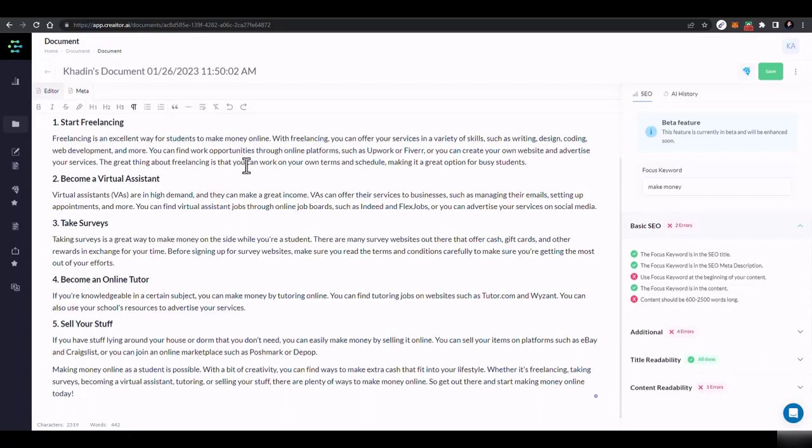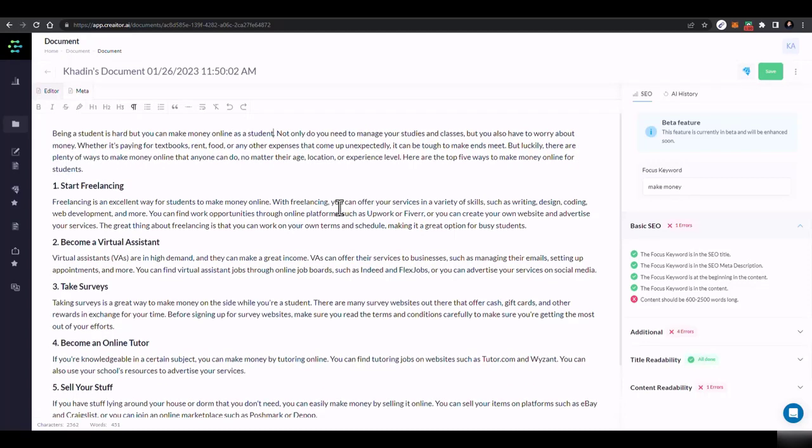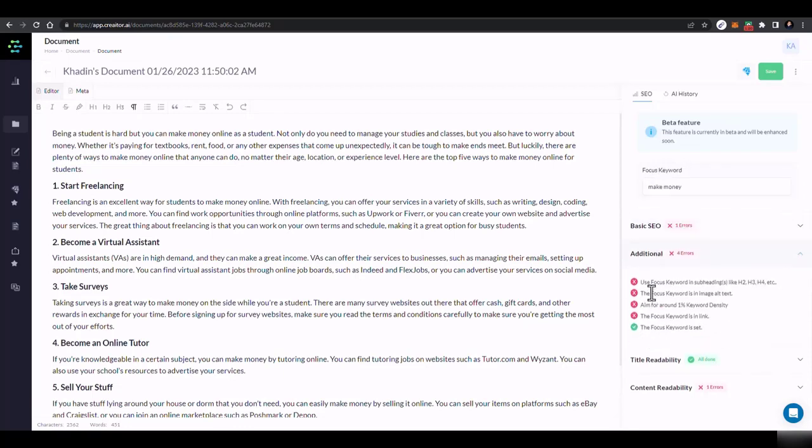Now, use focus key phrase in the beginning of content. Being student is hard, but you can make money online, okay, as a student. Then this is only left, and I think we cannot improve that because I had only 400 words content. So you can just increase the number of the content. Then here you have use focus key phrase in the subheadings.